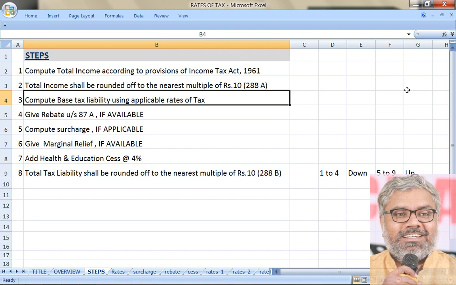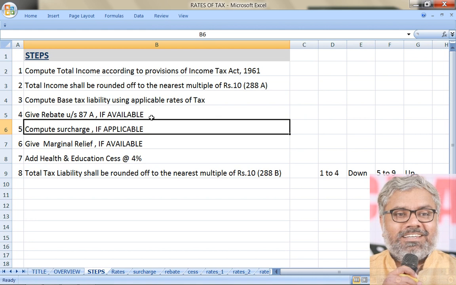This section also you have to remember, but of course only if available. Base tax should be calculated according to the applicable rates as per the Finance Act, and after that, rebate should be given under section 87A if available.